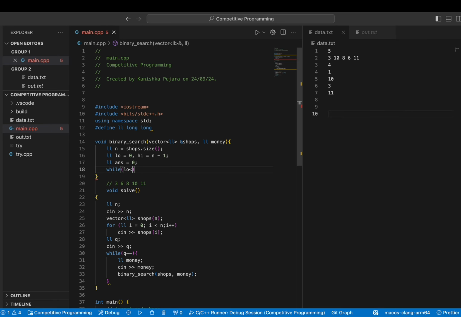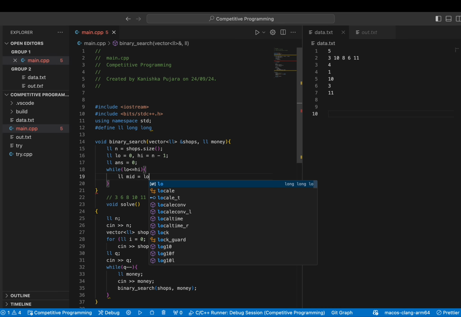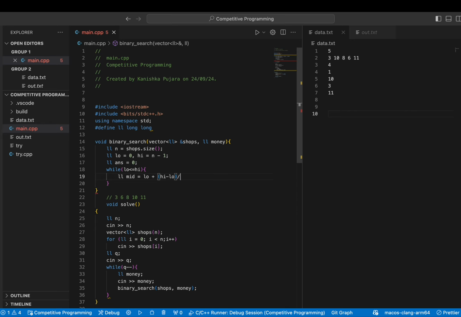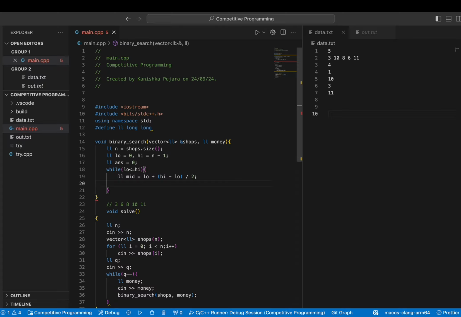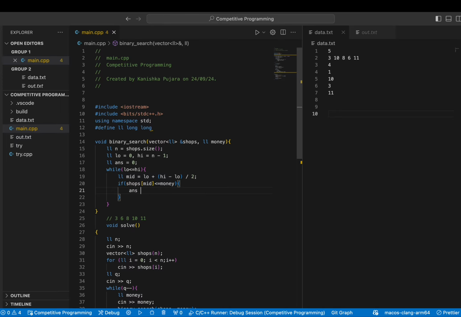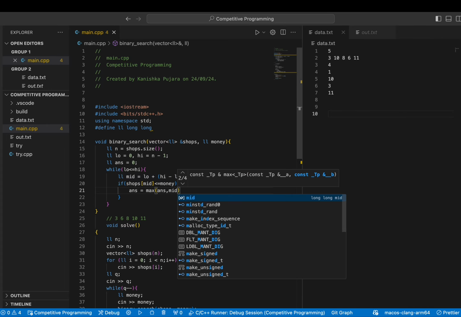So while low is less than or equal to high, typical binary search syntax, then we'll declare mid, which will be low plus high minus low by 2. Now we'll check if the value at mid is less than or equal to the money, then we'll do answer equal to max of answer or mid plus one.